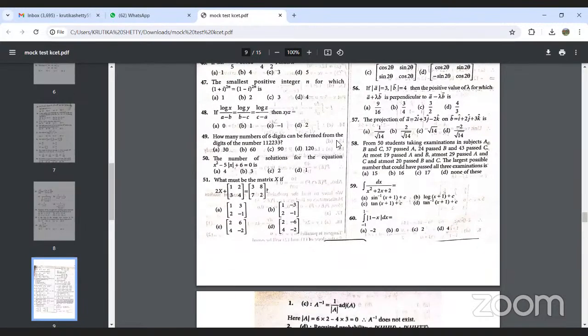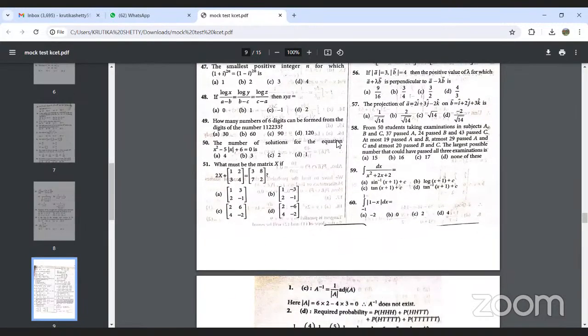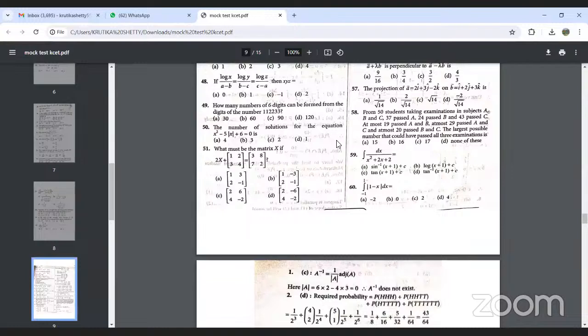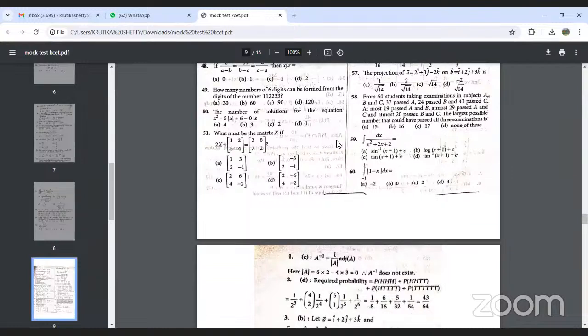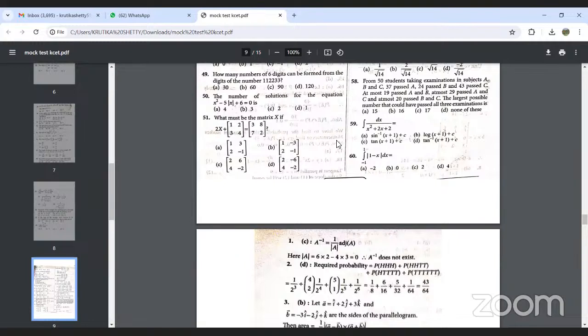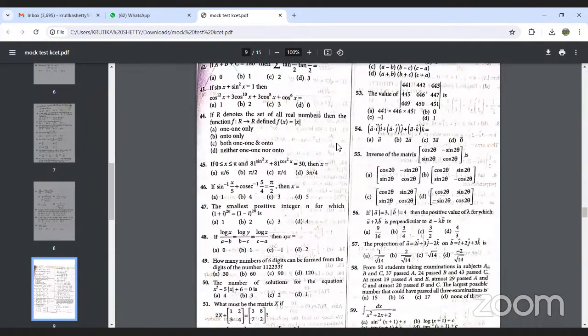46 inverse trigonometry. 47 complex numbers. 48 is from functions. 49 permutation combination. 50 is part of solutions, and that is linear inequalities. Then matrices again.